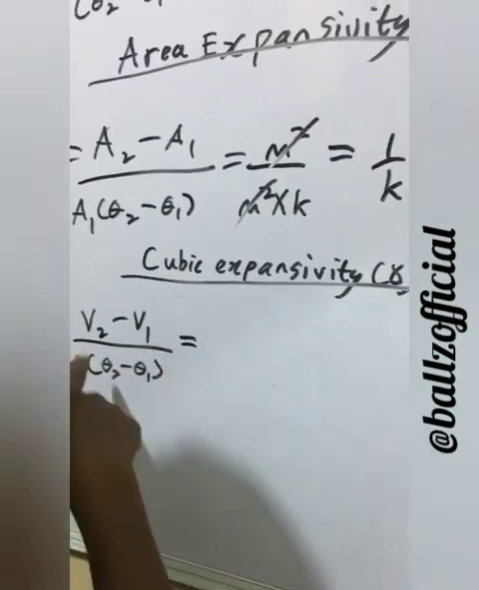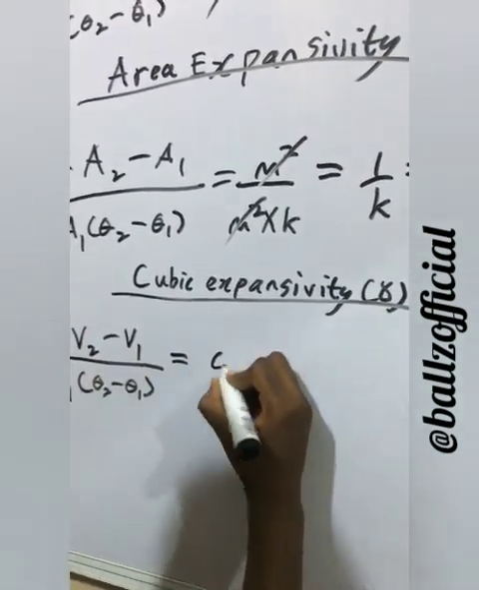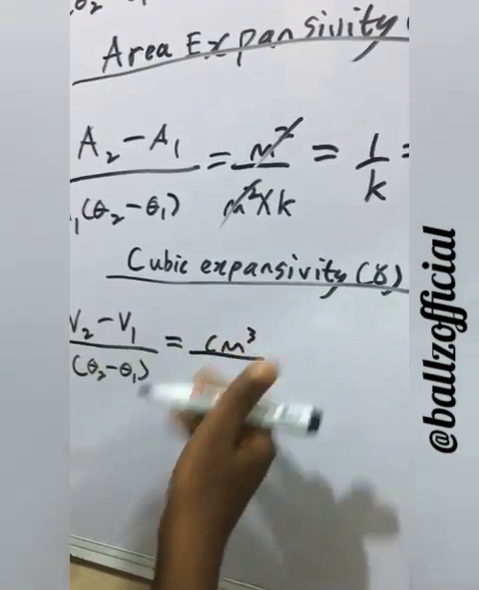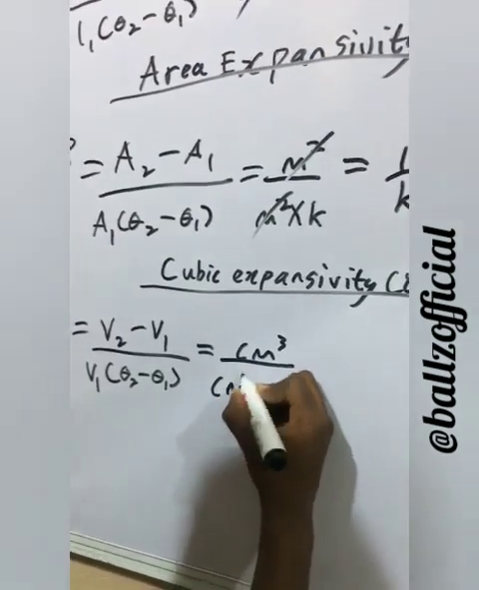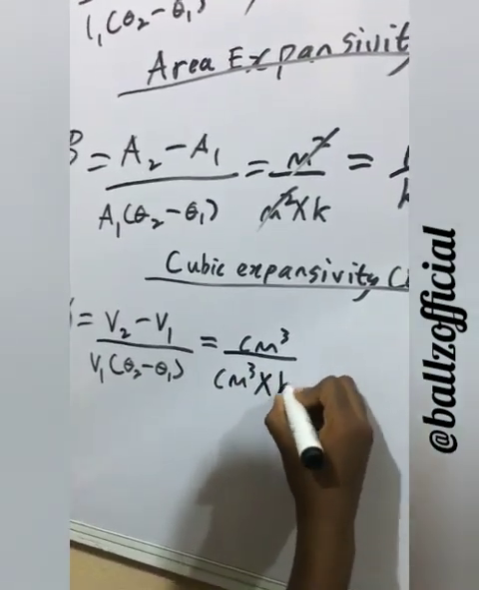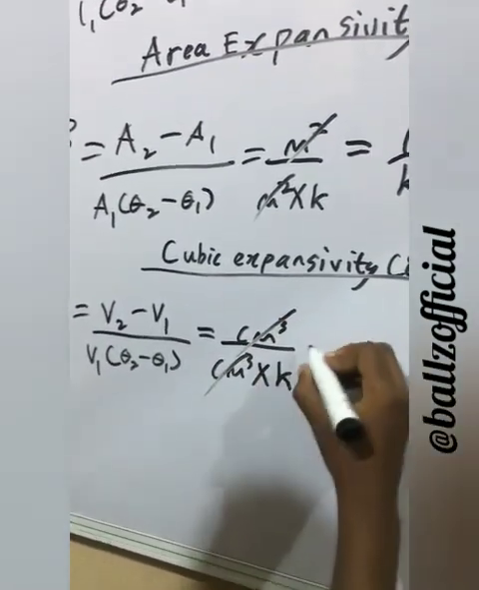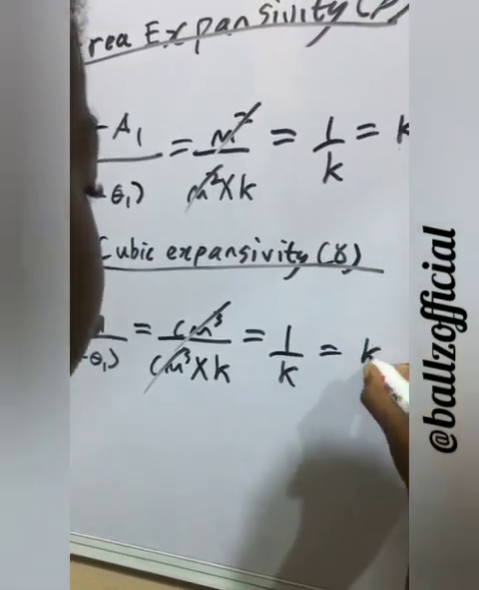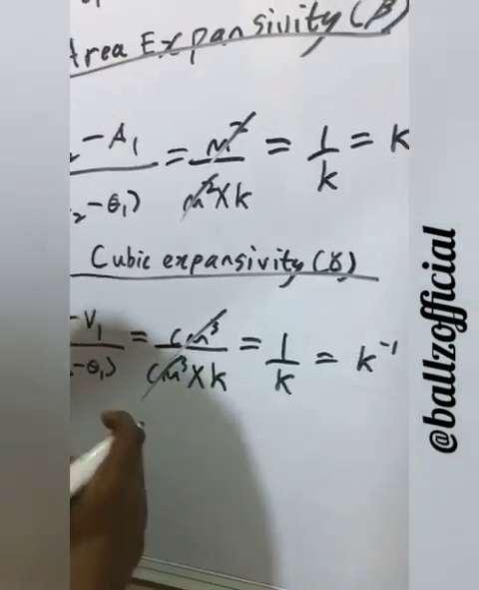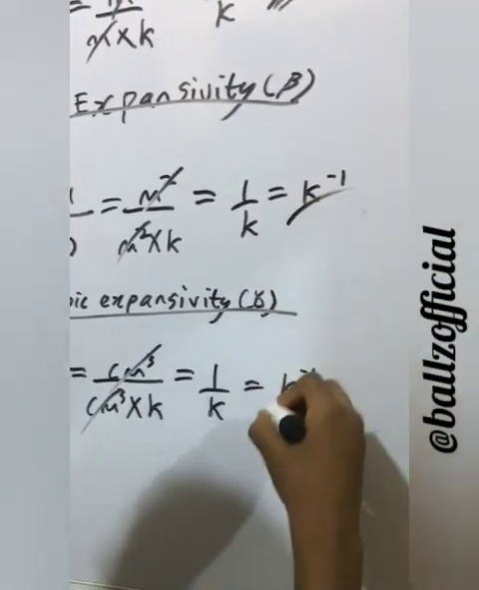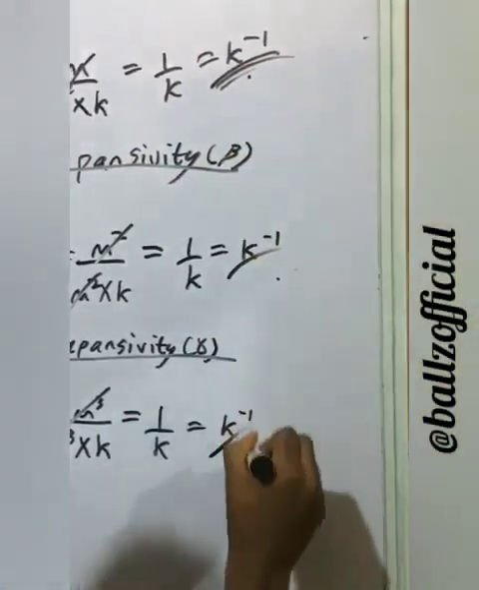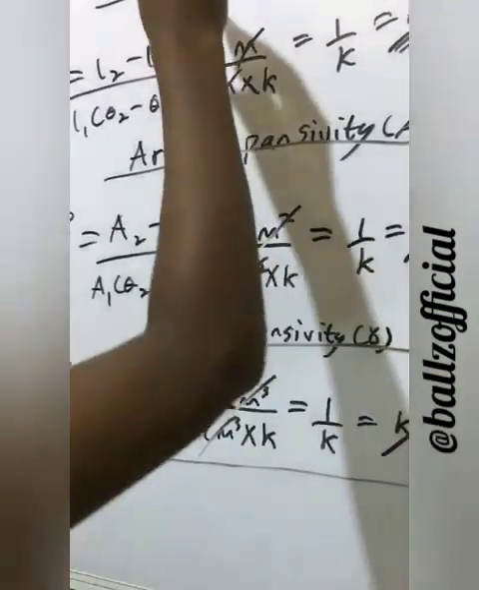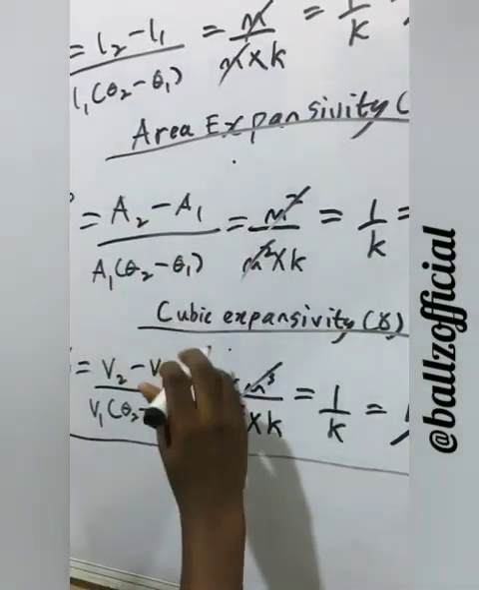This is going to be centimeters cube, centimeters cube all over, you can also use meters cube if you like, centimeters cube times Kelvin. Cancel, which is equal to 1 over Kelvin, which is equal to per Kelvin. Now, what do you see here? All their units are the same. Per Kelvin.